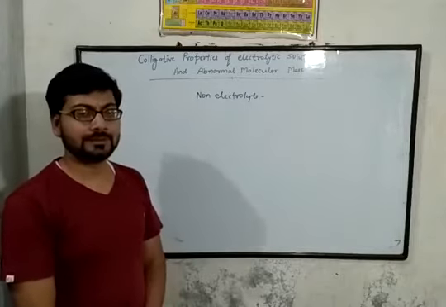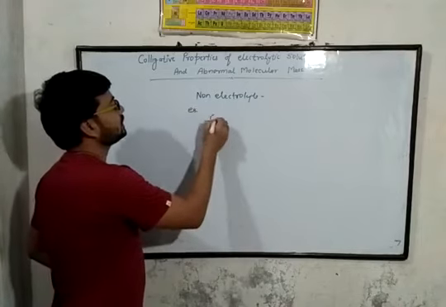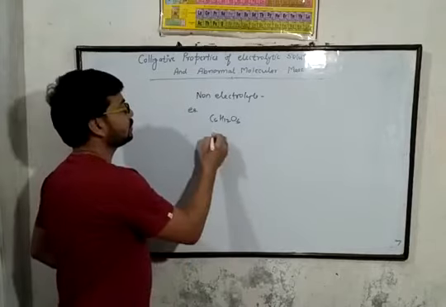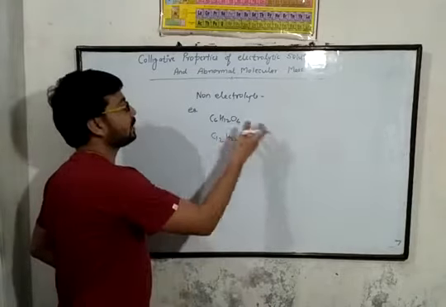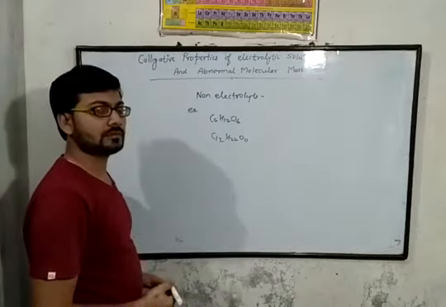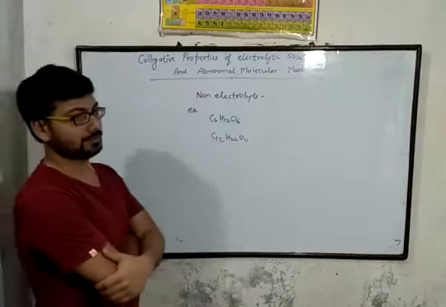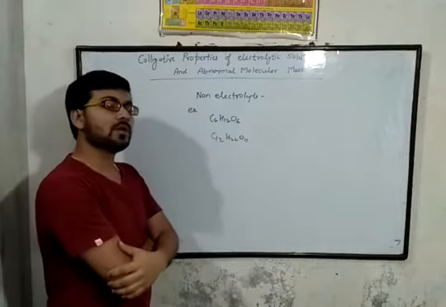As an example, sugar, C6H12O6 or glucose, sugar C12H22O11, cannot dissociate because they have covalent bonds. So these substances are non-electrolytes.